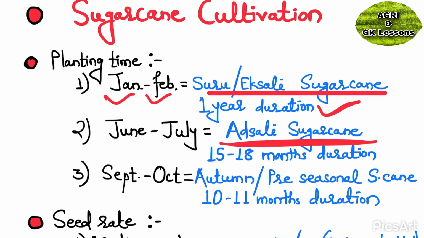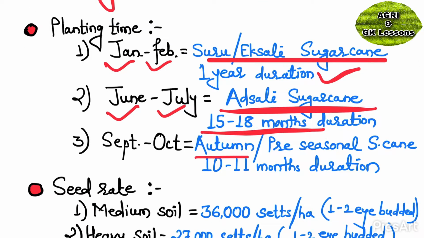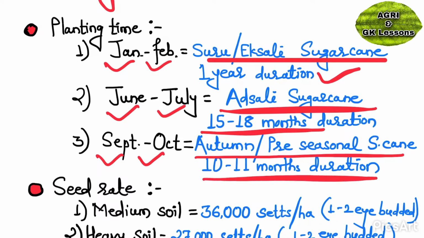Adsali sugarcane is planted in the months of June to July, and the duration of Adsali sugarcane is up to 15 to 18 months. Planting of autumn or pre-seasonal sugarcane is done in the months of September to October, and the duration of autumn or pre-seasonal sugarcane is up to 10 to 11 months.